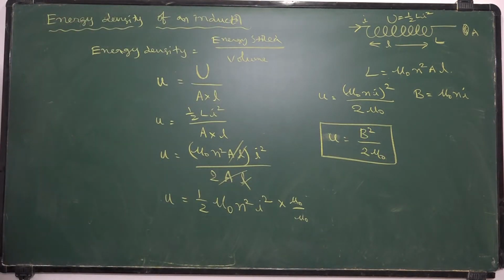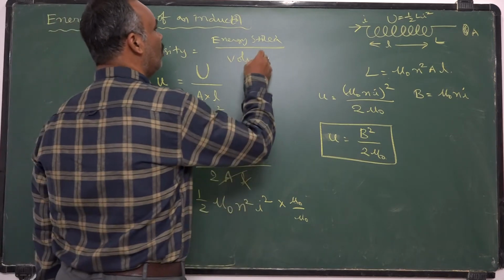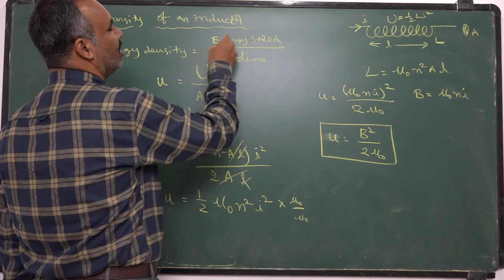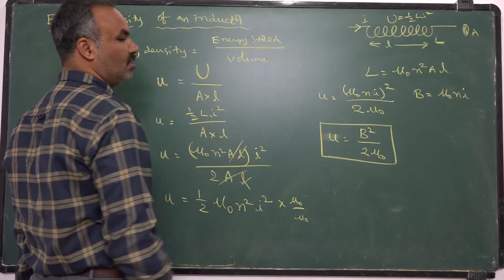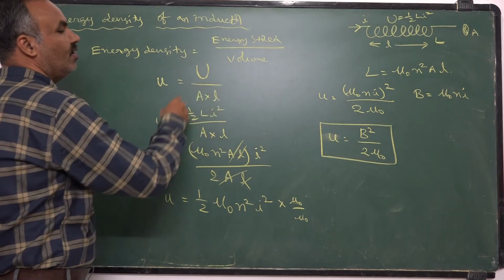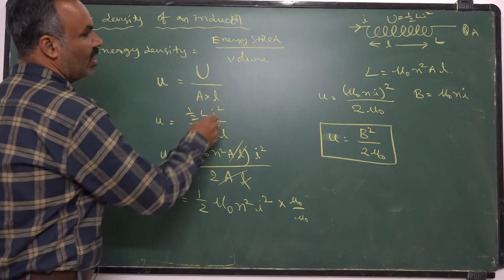Energy stored per unit volume in an inductor is called its energy density. Or simply energy density is defined as the ratio of energy stored to the volume of the inductor. Volume of the inductor means area of cross section into length. Energy stored is half Li square.